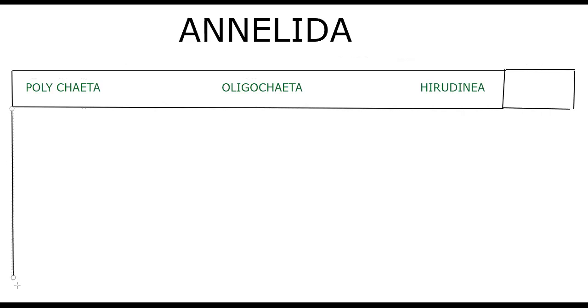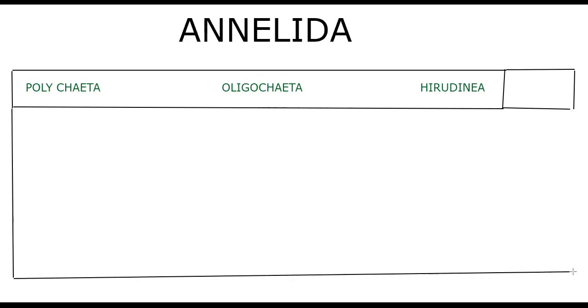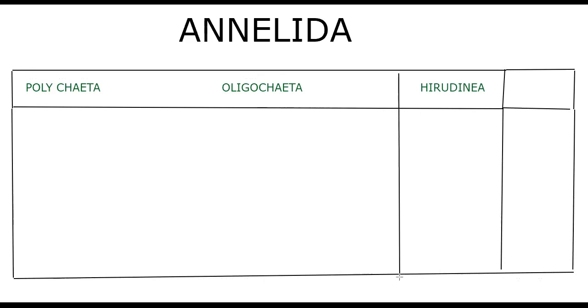Spiral and determinate cleavage is a characteristic feature of division Protostomia, along with the fate of blastopore. Then the true body cavity, which is the unique feature of this particular phylum.